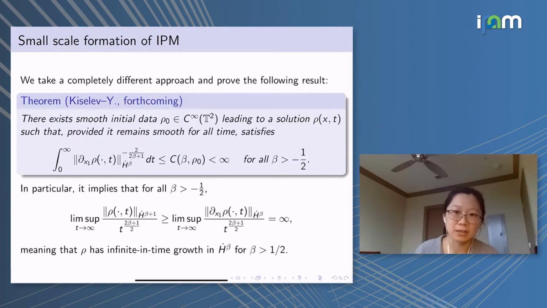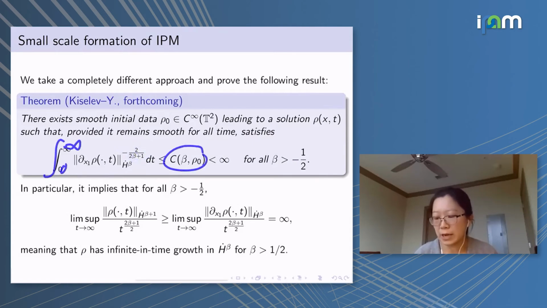This is based on forthcoming joint work with Sasha, namely that we were able to find smooth initial data in the torus such that, again assuming that we have a smooth solution for all time, if we look at the H^β norm of the x1 partial derivative of rho, then some negative power of this norm is integrable in time.